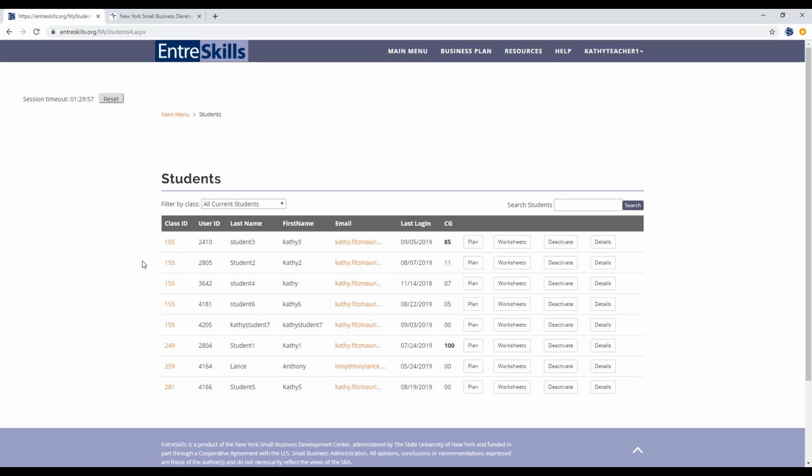Now from the student list, you can look at a few things. The plan and the worksheet buttons will link you to that student's work on their business plans and their worksheet questions. And again, the worksheet and business plans, those are questions they'll encounter as they work through the chapters in EntreSkills. You can also deactivate a student. You can also click on this details button.